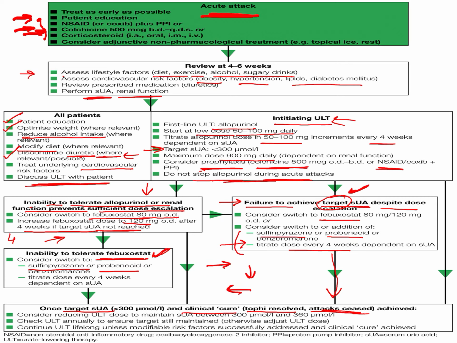So then we will try to maintain the uric acid lowering treatment we have started. We will maintain it at a maintenance dose, and we will check the uric acid annually to check whether the target is still maintained or not. And the uric acid treatment has to be continued lifelong in maintenance dose, unless the patient is having modifiable risk factors which are fully addressed. So this was the detail of the management of the acute attack and the interval period.